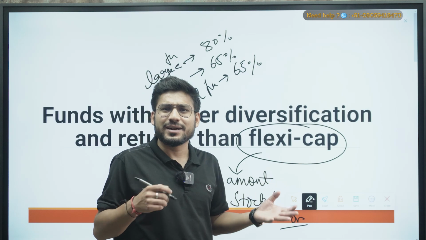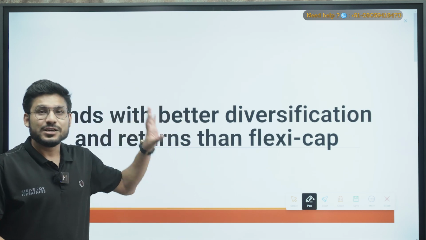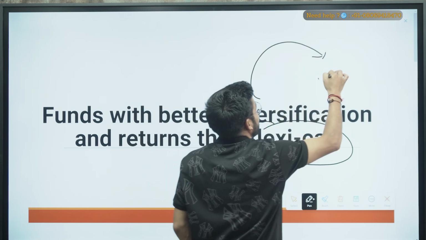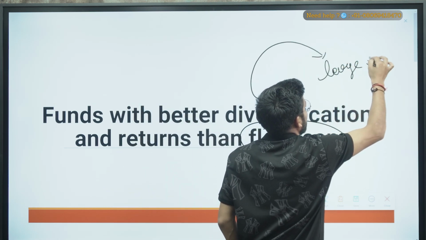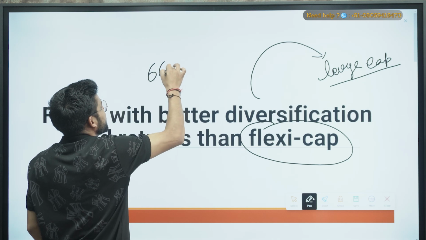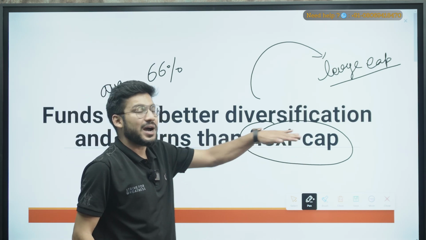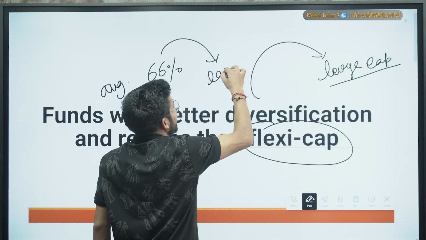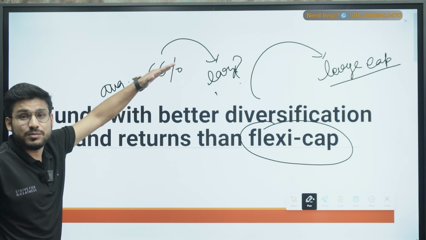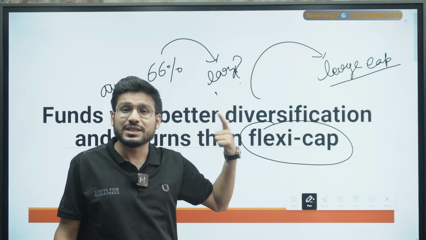But is it really happening? The answer is no. Why? Because when you see the data, you will get to know that these FlexiCap funds are very much inclined towards large caps. If you see the report, on average approximately 66% of the capital of FlexiCap funds is invested in large caps. Why are they investing so much, 66% of their capital, in large caps, and not in mid caps or small caps?